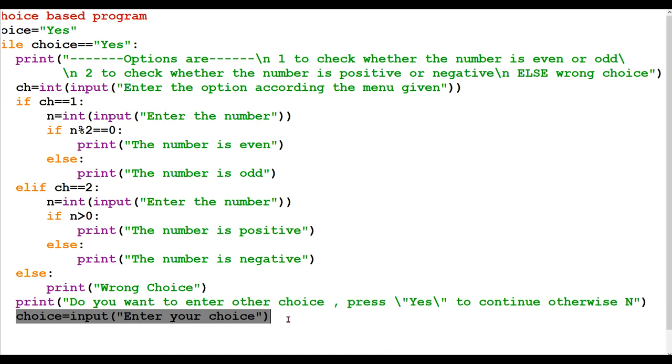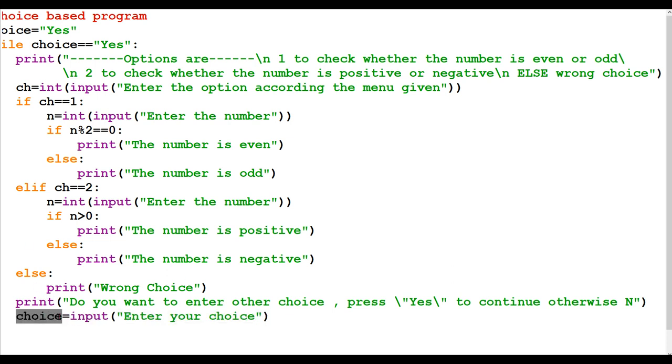Like in an ATM machine, when you have done with one action, suppose you are viewing the balance. After viewing the balance, you want to withdraw the money. Then again the menu will come. In the first attempt the menu came and you saw the balance. Now before exiting, it will ask, would you like to process again? If yes, the process will come again, and this time you can withdraw the money. So the menu will keep on coming based on your choice.